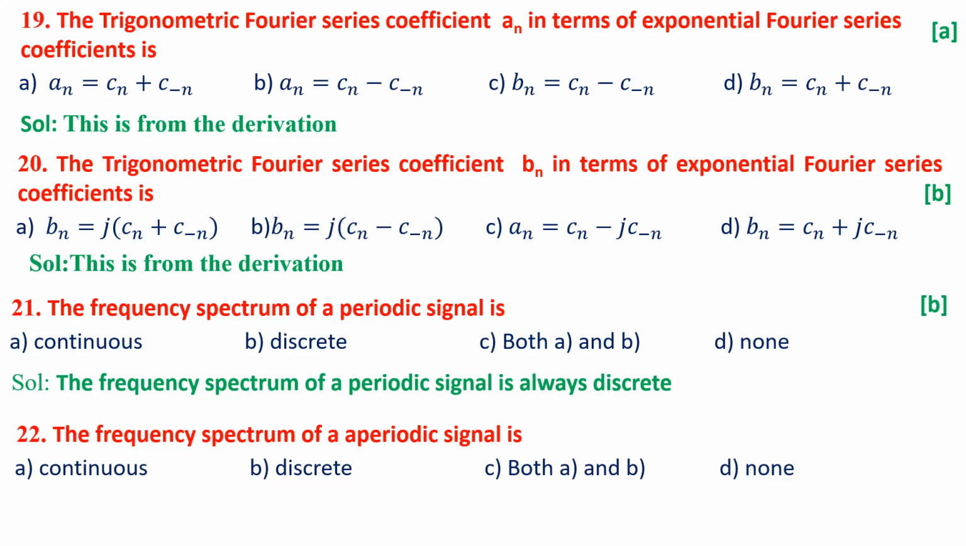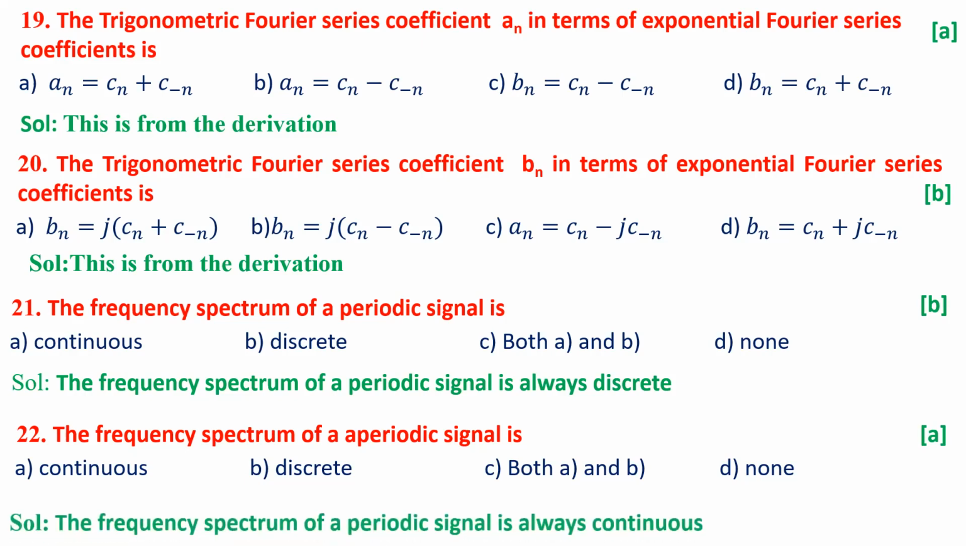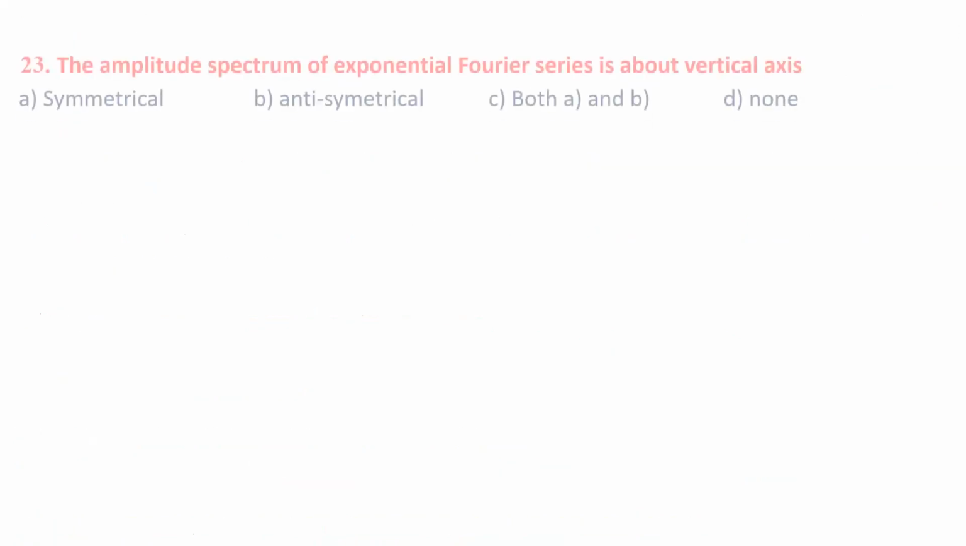The frequency spectrum of an aperiodic signal is always continuous in nature because the Fourier transform of any signal is generally aperiodic in nature. The Fourier transform is applied only for aperiodic signals. Automatically, the frequency spectrum of an aperiodic signal is always continuous.